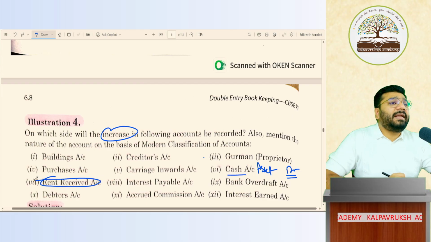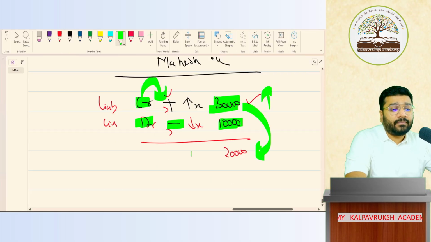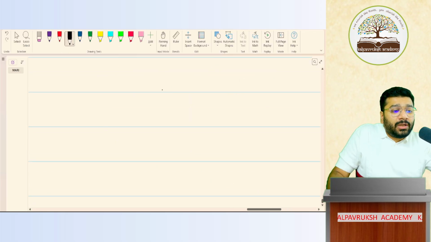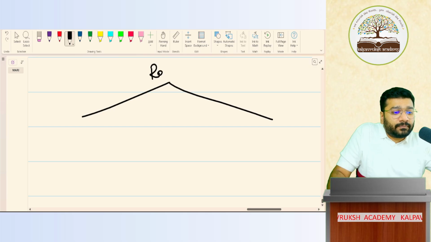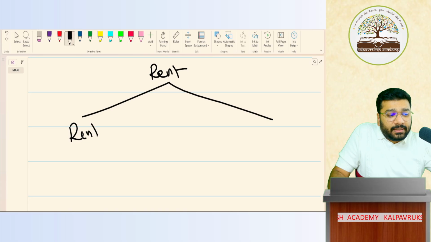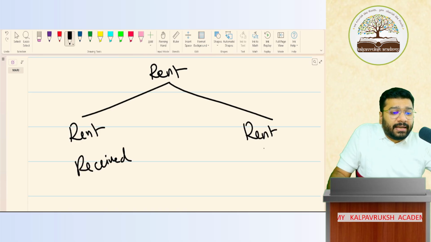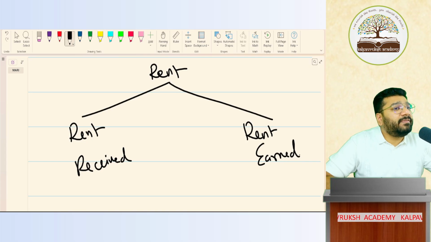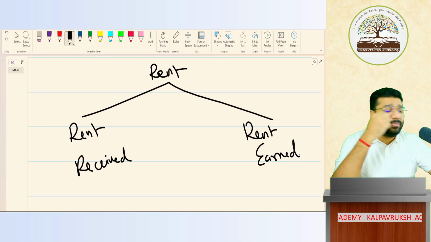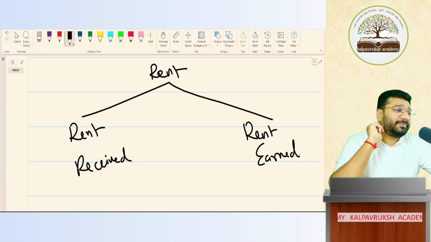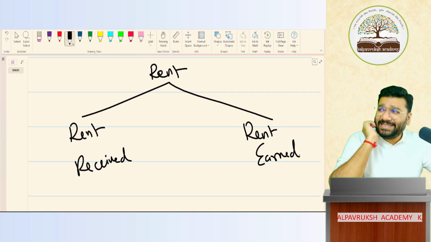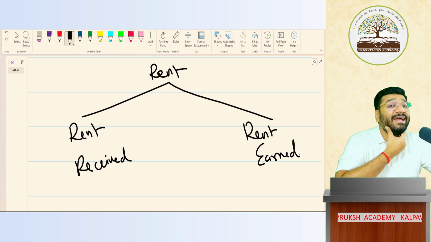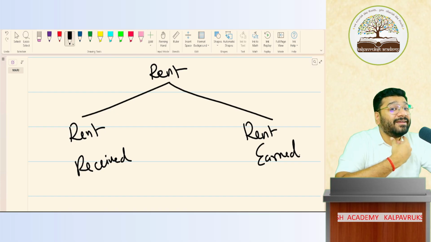Now, rent received. Now listen very carefully. You will come across two terms. One is rent received. Second is rent earned. One is rent received, second is rent earned. Can you please tell me the difference? Both are same. Wrong. Both are different.